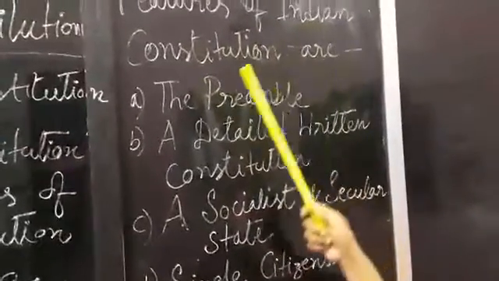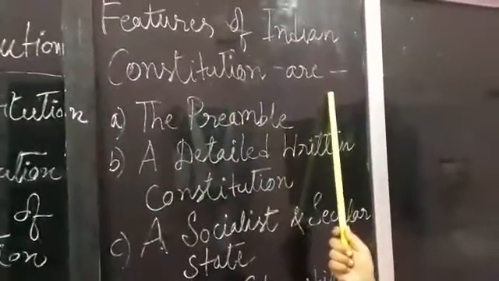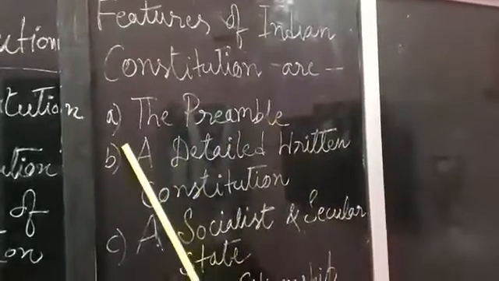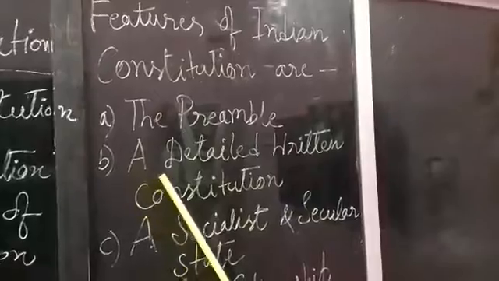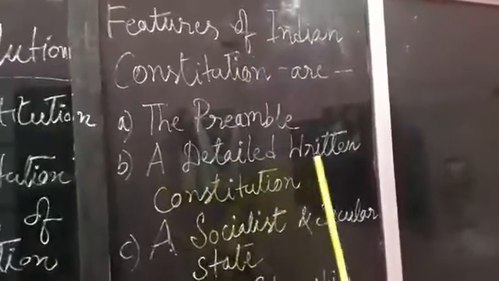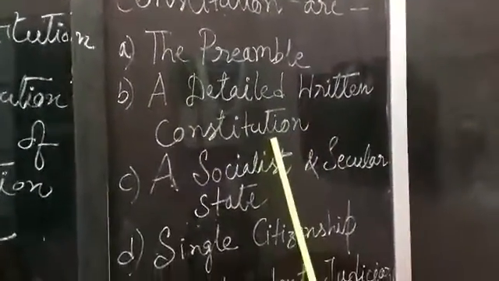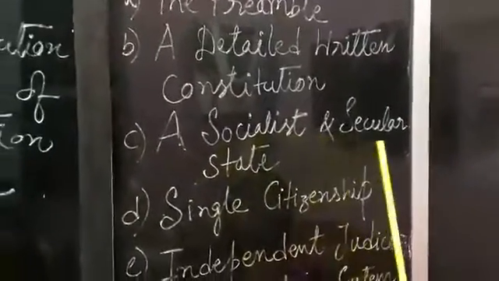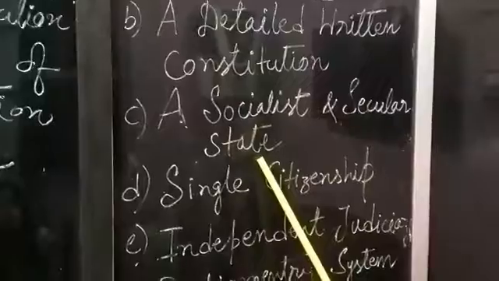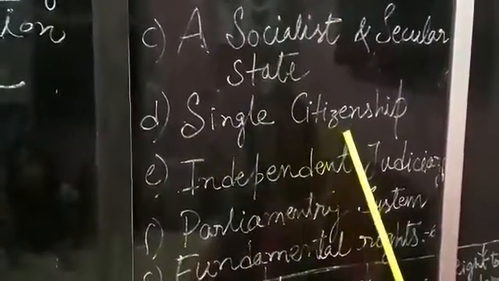Features of the Indian Constitution are: first, the preamble; second, a detailed written constitution; third, a socialist and secular state; fourth, single citizenship.